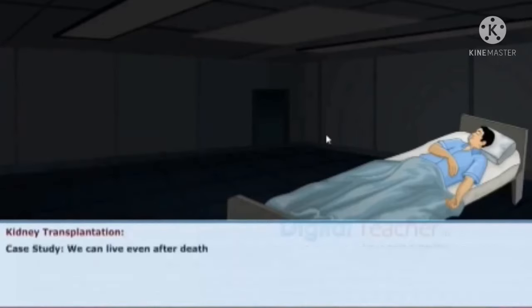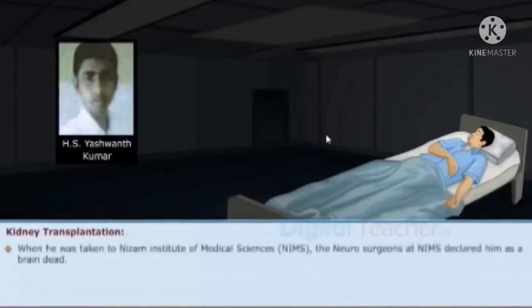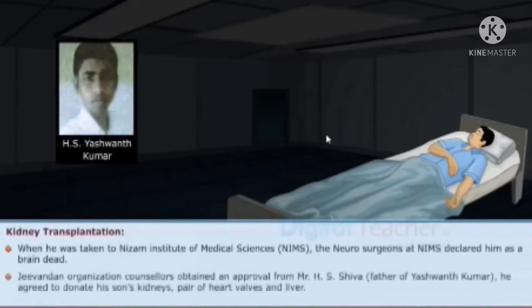Case study: we can live even after death. An 18-year-old young man named H.S. Yashwant Kumar donated his 5 organs when he met with an accident on June 15th. When he was taken to Nizam Institute of Medical Sciences, the neurosurgeons at NIMS declared him brain dead.